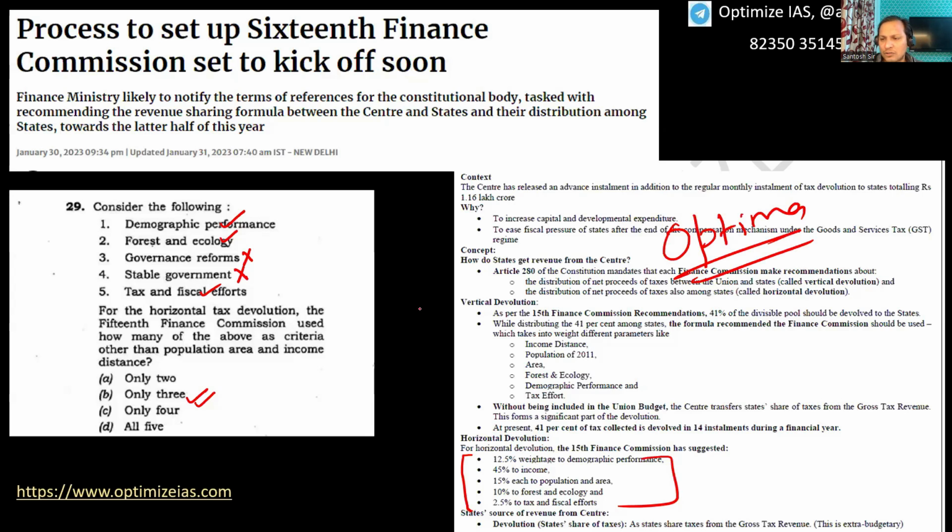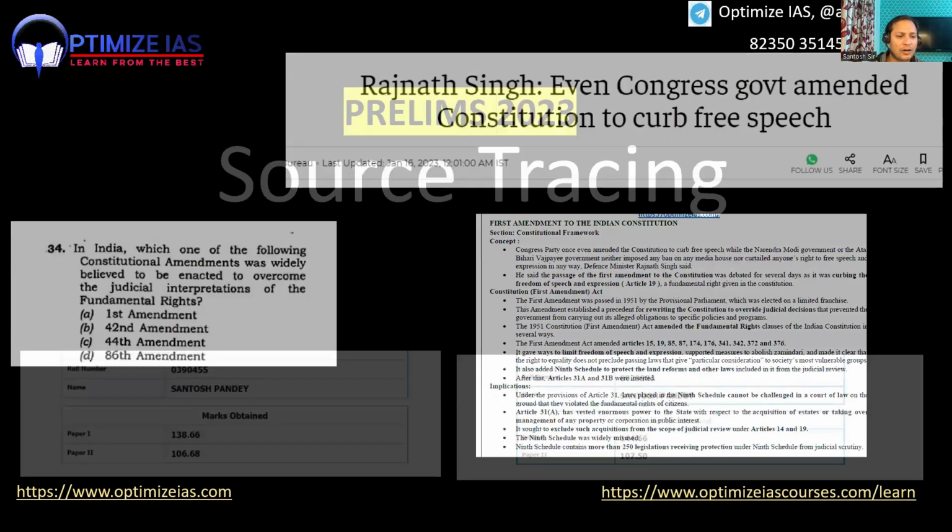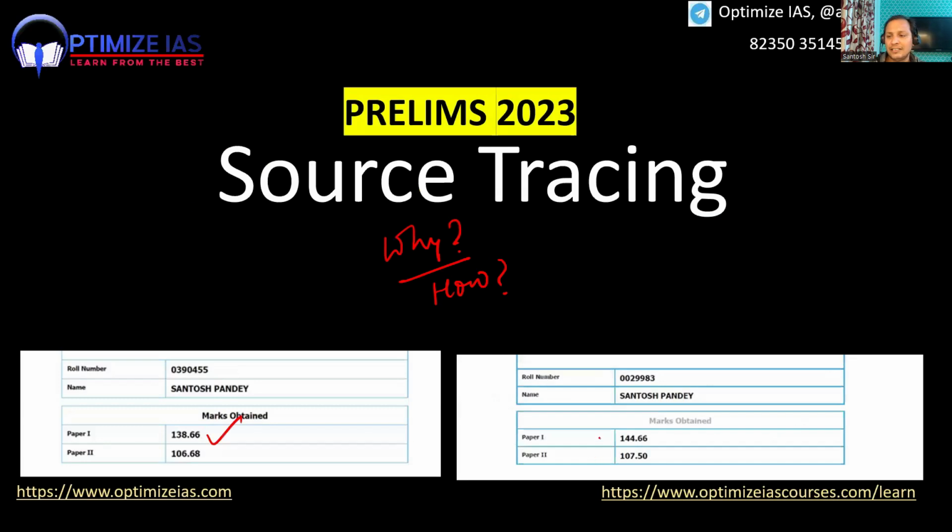How am I able to predict so many questions? The UPSC prelims exam is very predictable. It's a very easy exam, and I'm not saying it just for the sake of saying. Many people in the country just say that UPSC is a very easy exam or a very tough exam, guys. But I am saying this from my own experience.